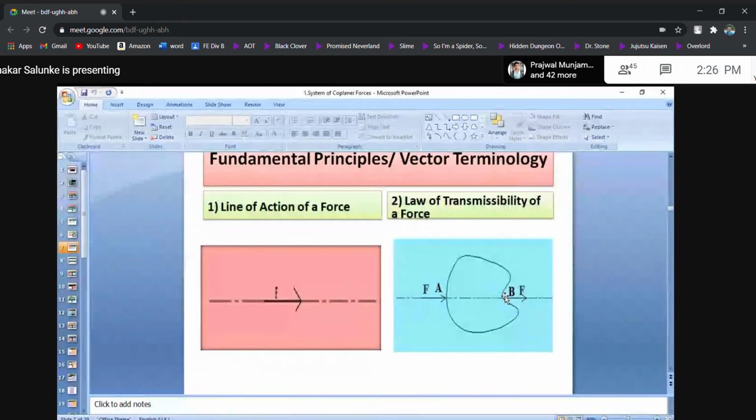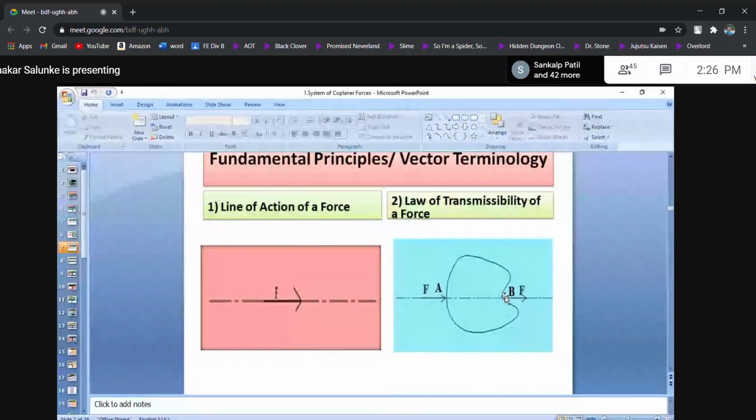Please listen carefully. The effect of a force on its line of action everywhere remains unchanged. Now I will add one more sentence: constraint to the geometry of the body. What exactly does constraint to the geometry of the body mean? Explanation of that becomes very difficult online, but I will try to explain. Now, look here.